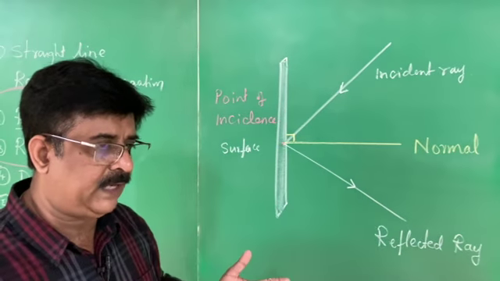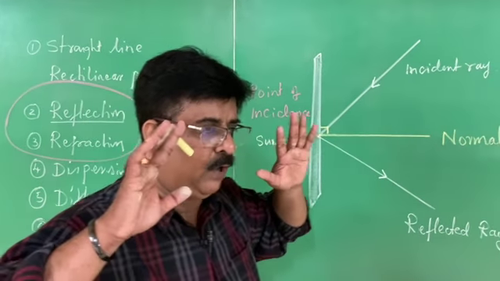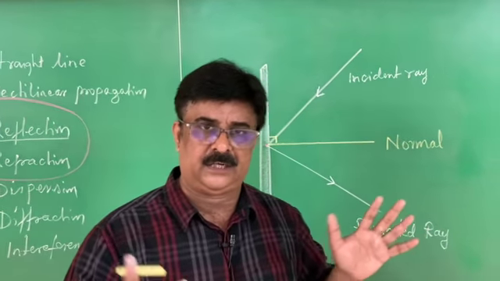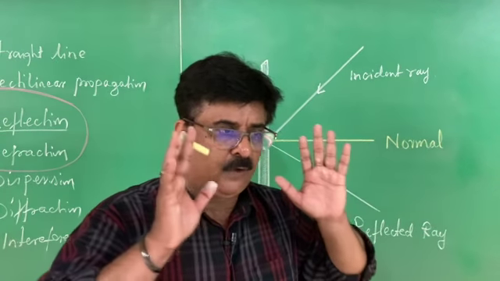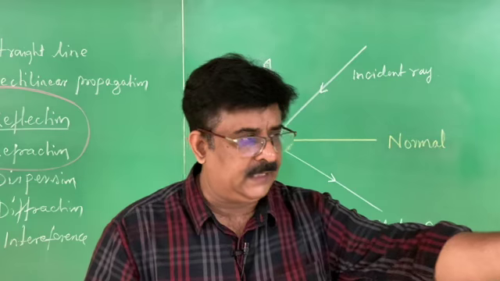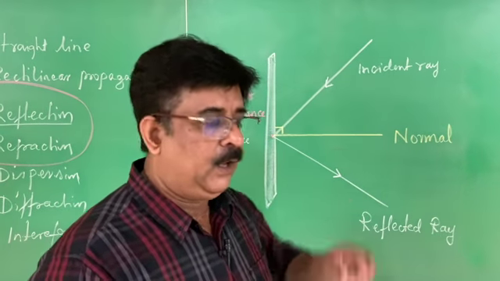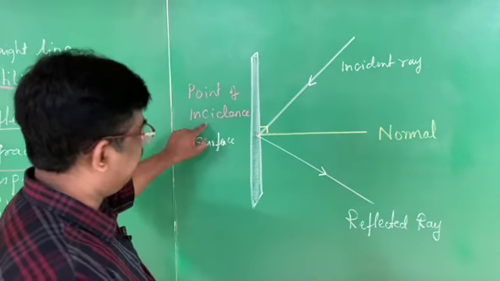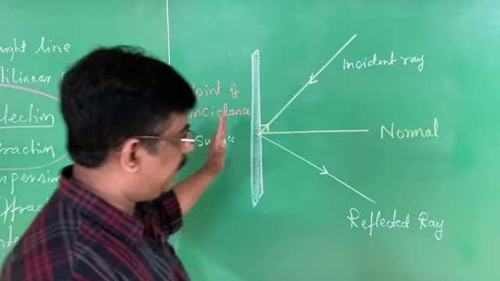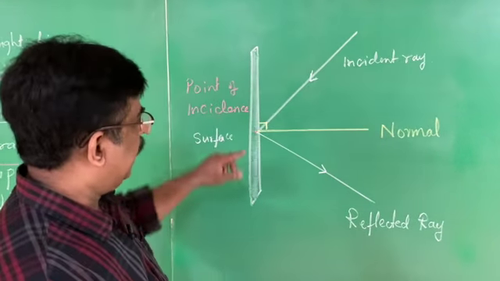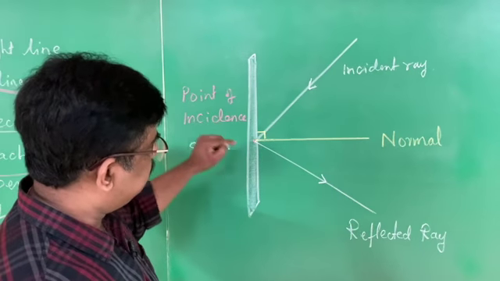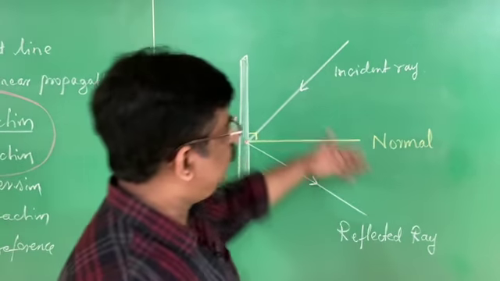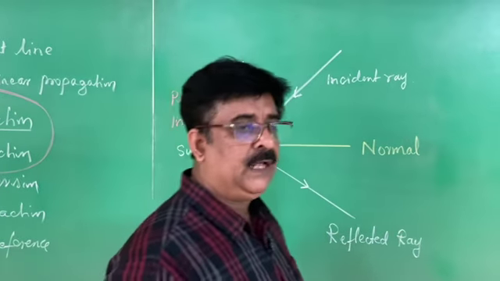Again I repeat, what is reflection? When a ray of light is made to fall on a surface, the light ray bounces back. This property of the light is called reflection of light. The light ray which falls on the surface is called the incident ray. The light ray which bounces back is called the reflected ray. When a light ray touches the surface at a point, that point is called the point of incidence. From the point of incidence, the reflected ray bounces back. And there is an imaginary line which is perpendicular to the surface at the point of incidence, that is called the normal.